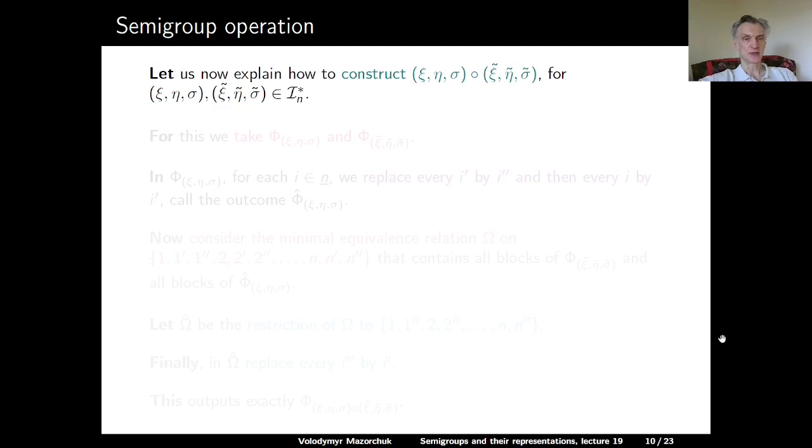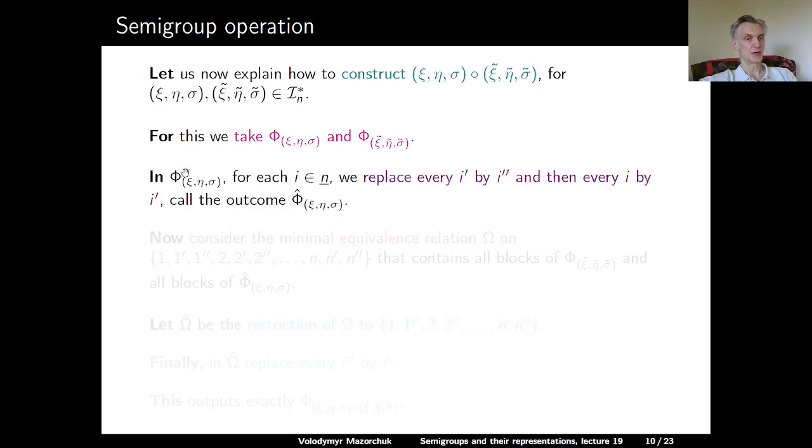So let us now explain how to construct the product of the element xi eta sigma after the element xi tilde eta tilde sigma tilde. So these are two elements in I star sub n. For this, we take the corresponding diagrams or equivalence relations capital phi with the index xi eta sigma and capital phi with the index xi tilde eta tilde sigma tilde.